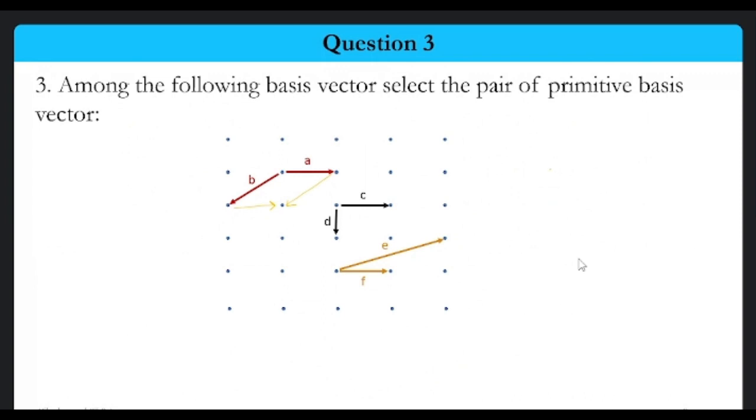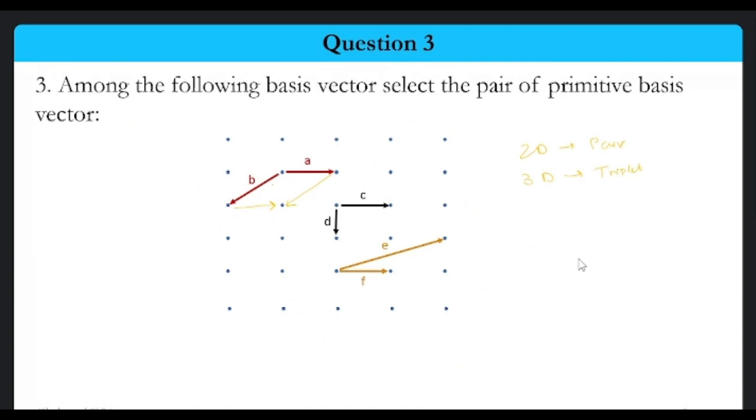We know that in two dimensions, a pair of vectors is a basis. For 3D, we know that it is a triplet. We need at least three basis vectors to define the 3D lattice pattern or net.